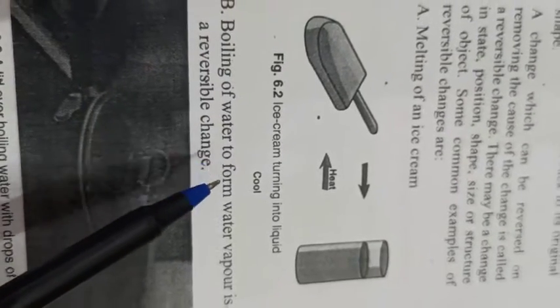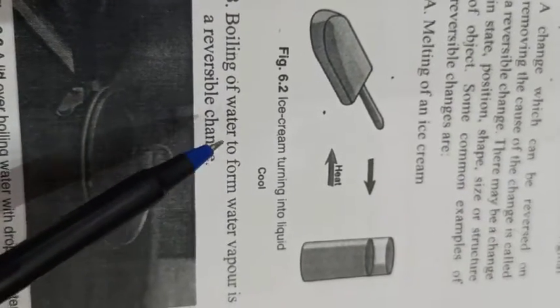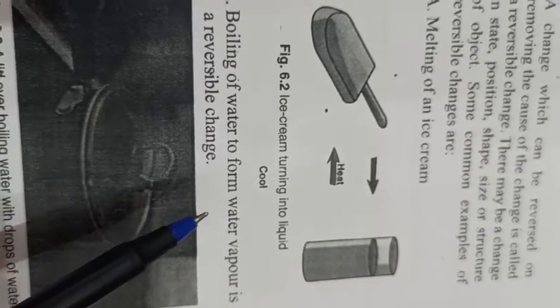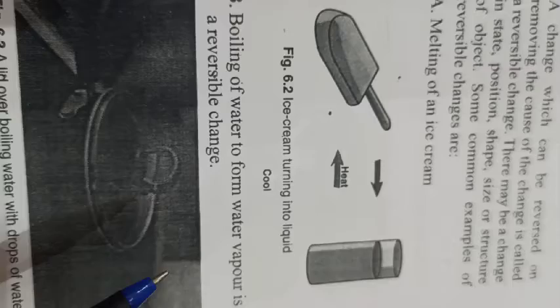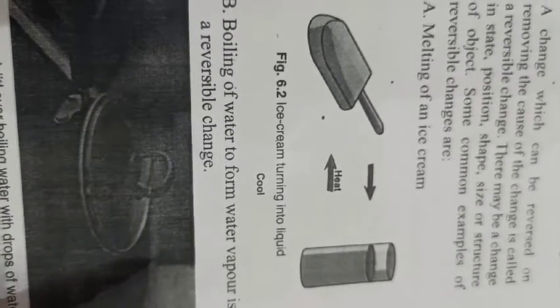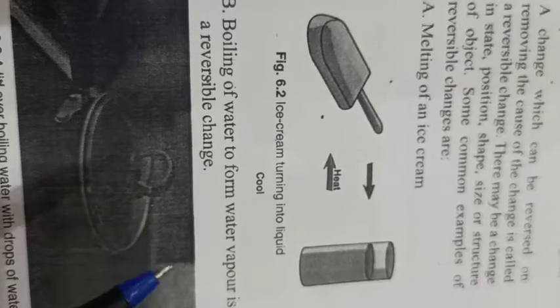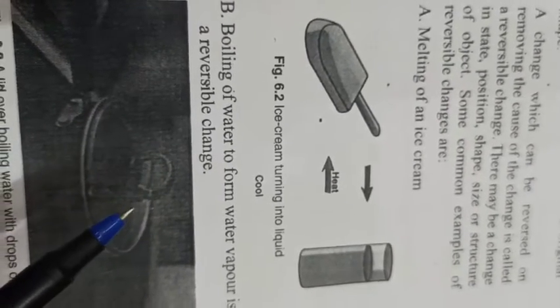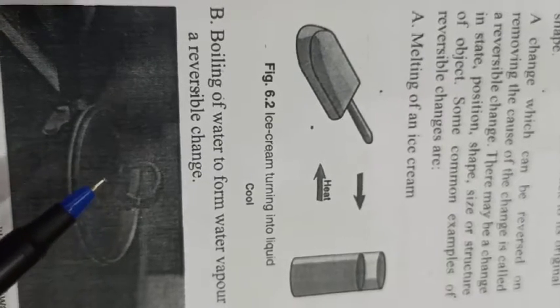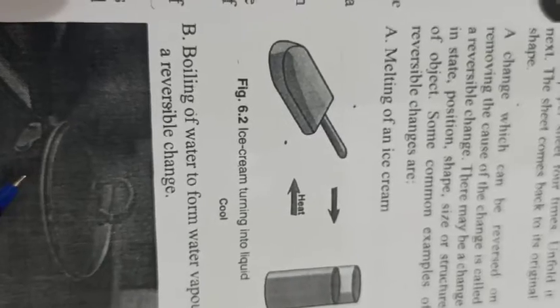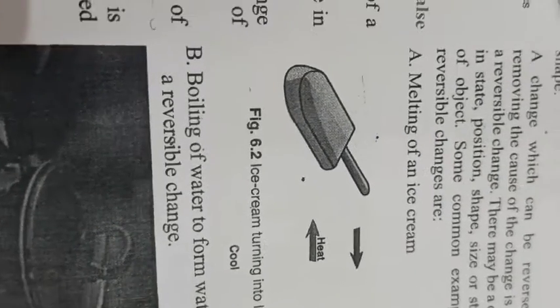Means when we boil the water, that water changes into water vapors, and after cooling down, those water vapors can change again from vapors to liquid form, water form. So this is also an example of reversible change.